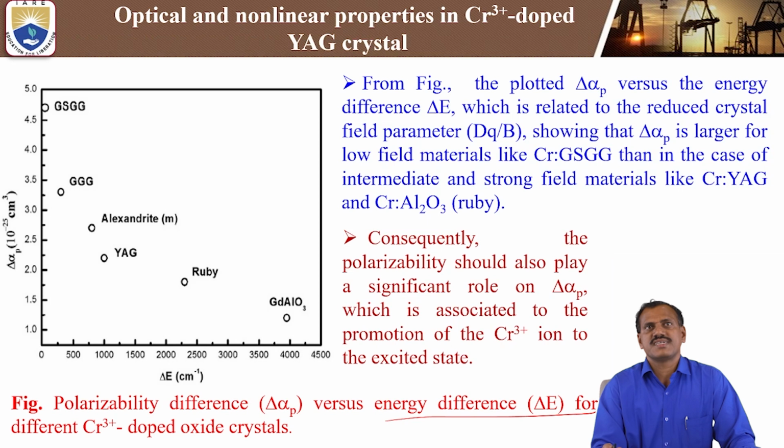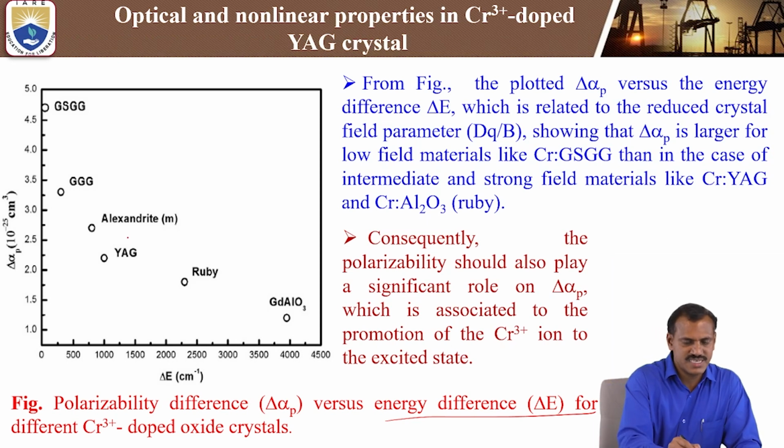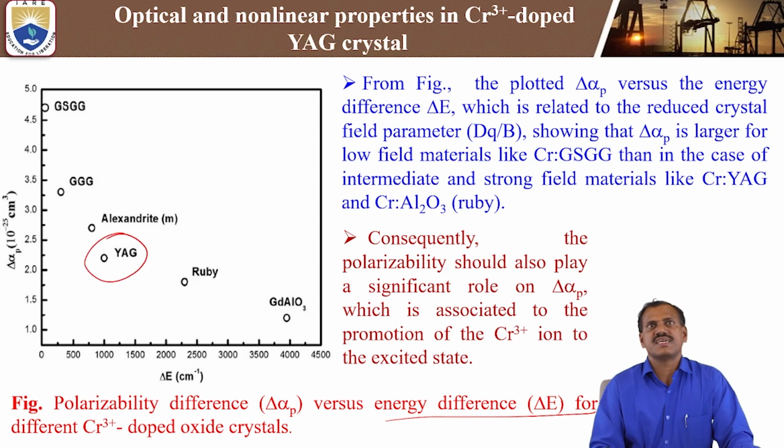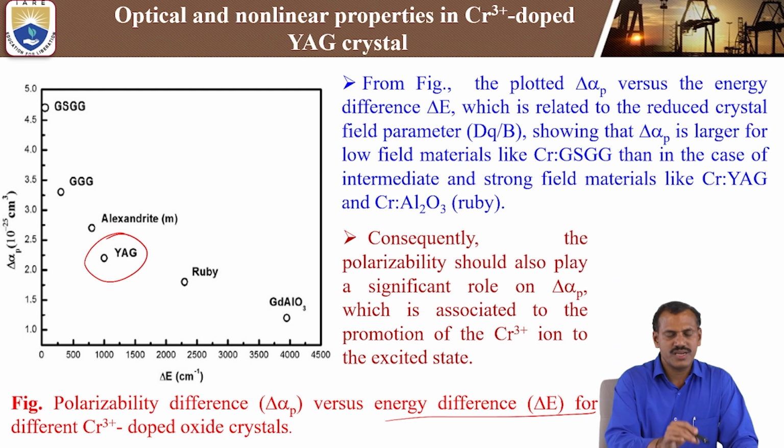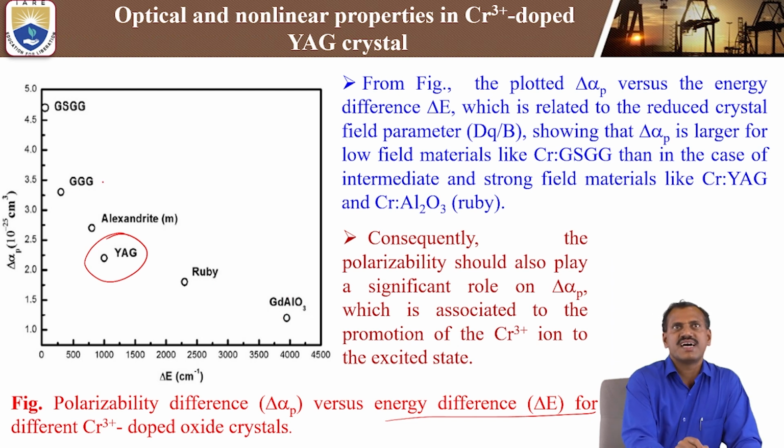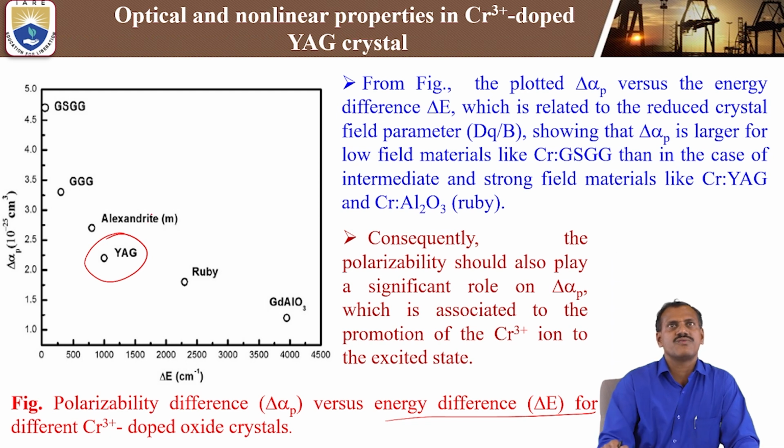Next, coming to the polarizability difference Δα_p versus energy difference ΔE of different chromium 3+ doped oxide crystals. We are comparing our crystal, YAG, which is our present study, yttrium aluminum garnet, with other crystals: ruby crystal, that is chromium doped aluminum oxide, next, gadolinium doped aluminum oxide, next, GGG garnet and the GSGG. These are the different kinds of garnets, and alexandrite, this is also one kind of crystal.